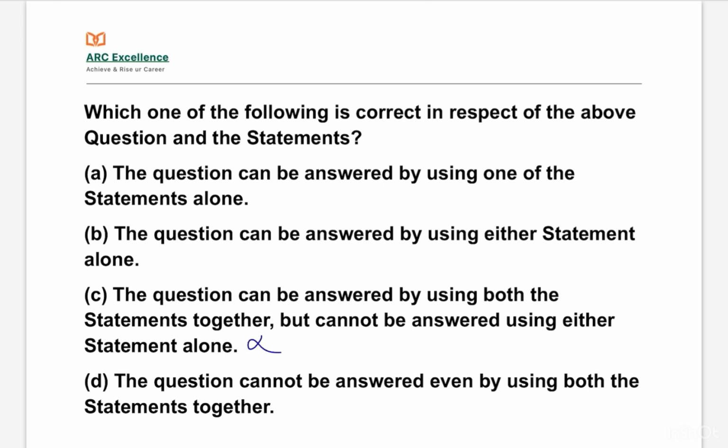No, this is wrong, because it can be answered by any one of the statements. Option D, the question cannot be answered even by using both. No, it can be answered. Option A, the question can be answered by using one of the statements alone. Yes, we can identify the answer by using any one of the statements alone. So option A is the correct answer.